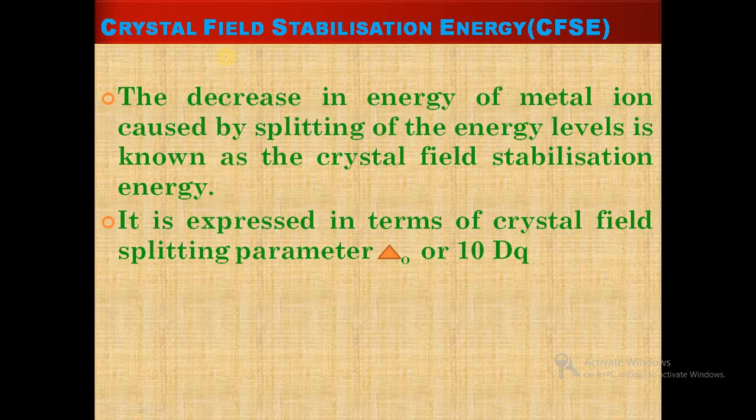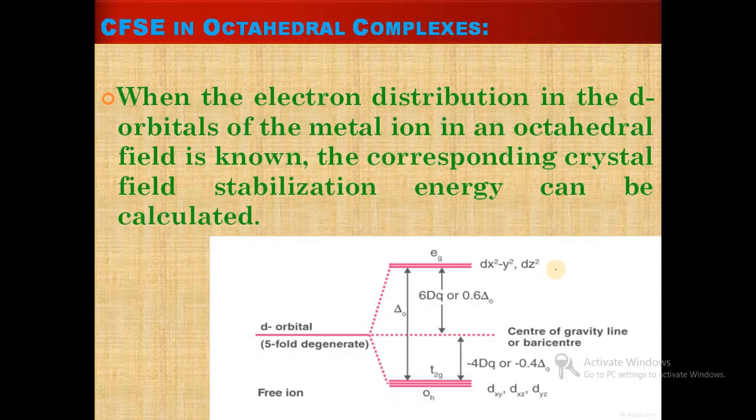Then we will see the decrease in energy. What is CFSE? The decrease in energy of the metal ion caused by splitting of the energy levels is known as the crystal field stabilization energy, and it is expressed in terms of the crystal field splitting parameter, that is delta octahedral value or 10 Dq value.